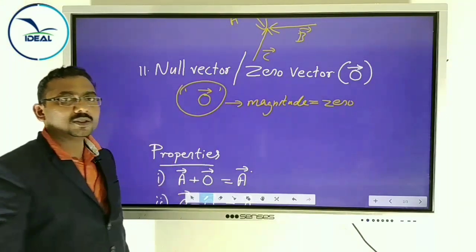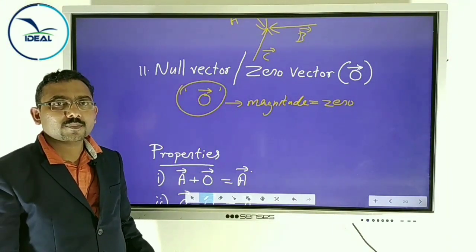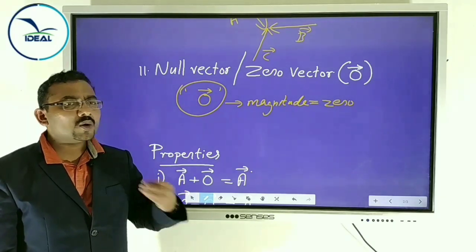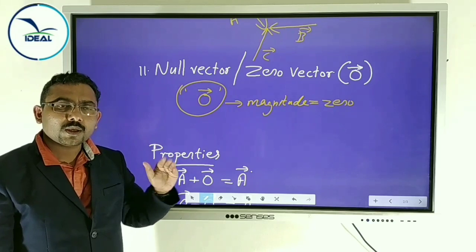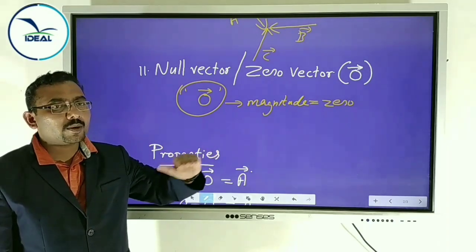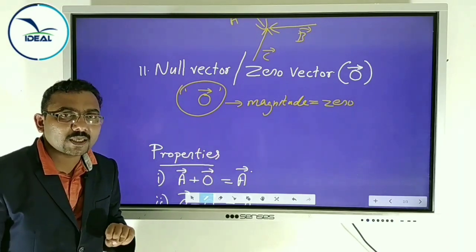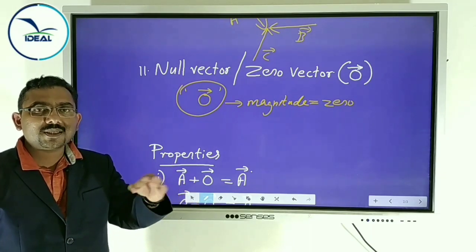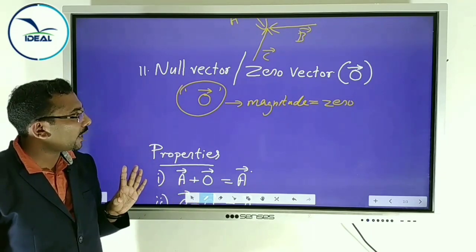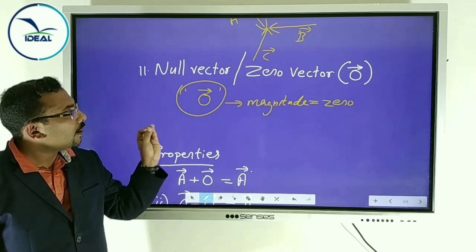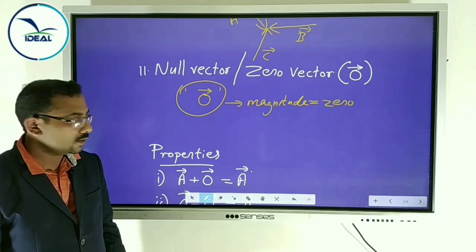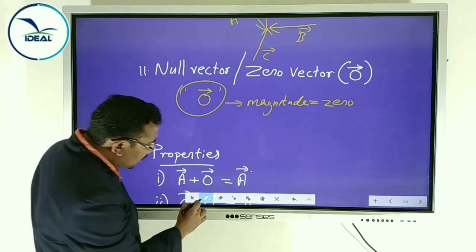Another example: if your average velocity is 0, as you discussed in the last chapter, if the body moves and returns to the same position, its average velocity becomes 0. Then the velocity is represented by zero vector. This is the importance of zero vector.